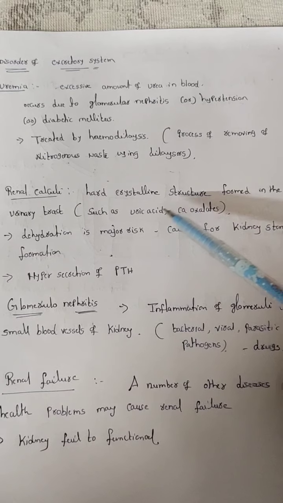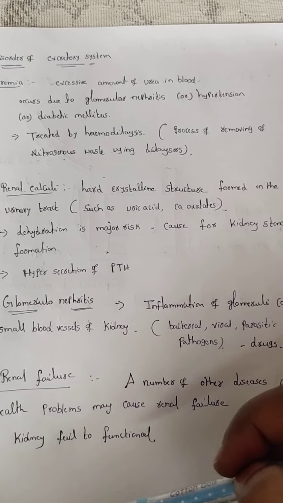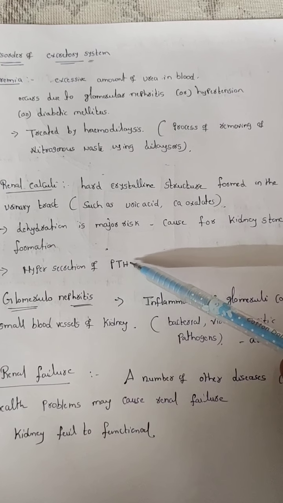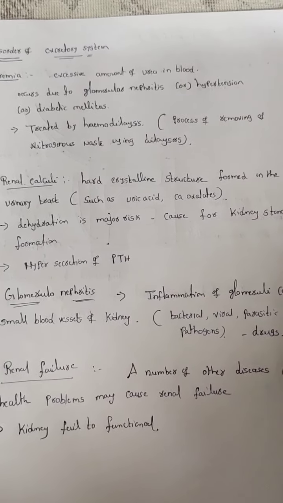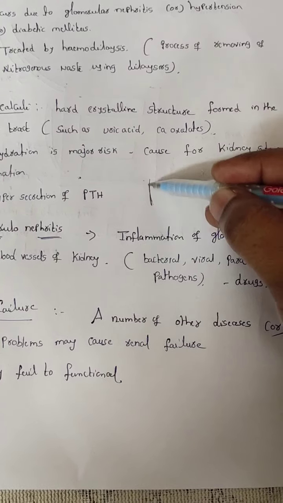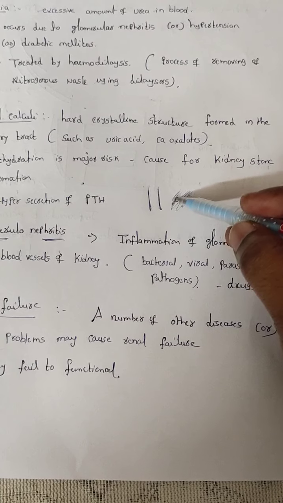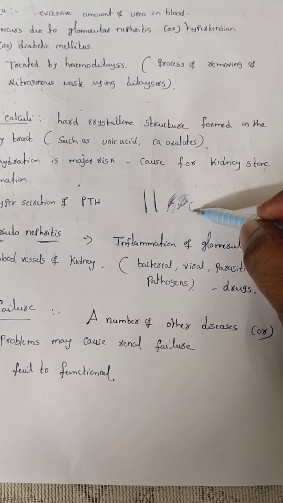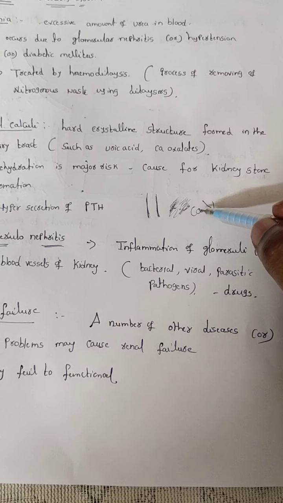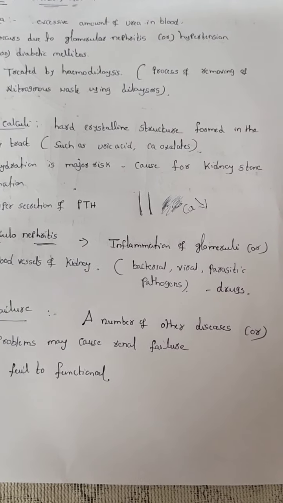When kidney stones accumulate, the major risk is dehydration, loss of water from the body, and also hypersecretion of parathyroid hormone leads to renal calculi. How? Suppose this one is the bone, this one is the blood. When calcium is very low in the blood, a certain amount of calcium we have to maintain in the blood.